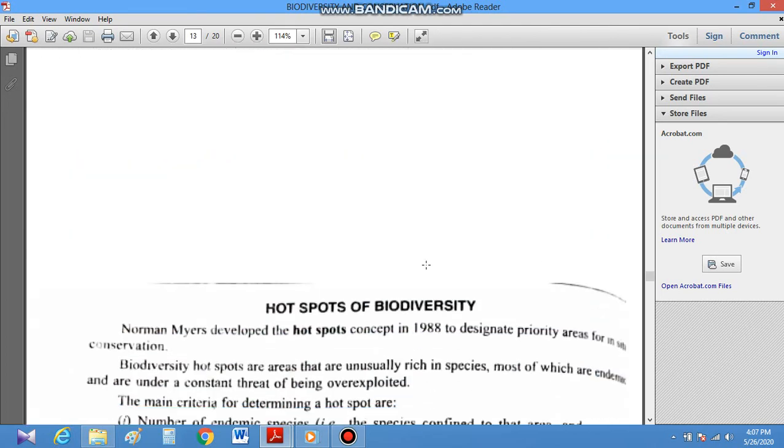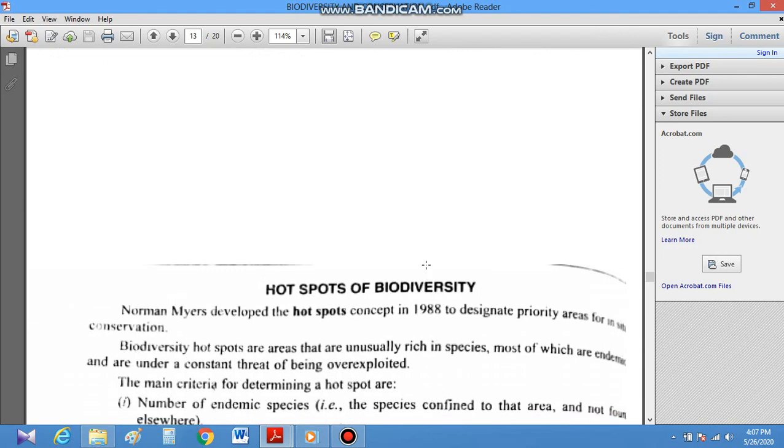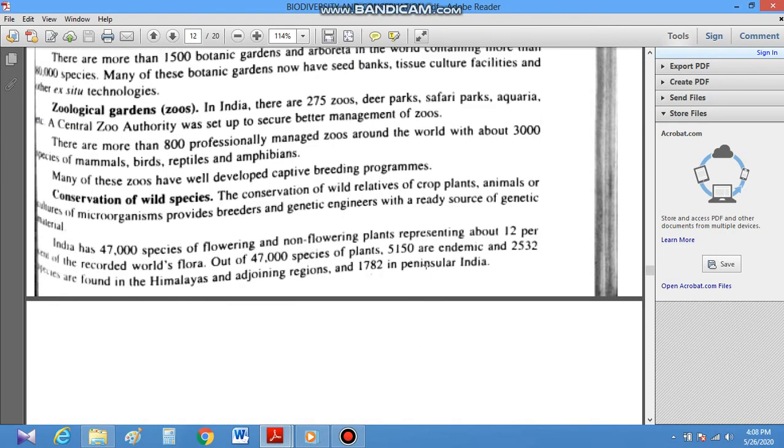So in this way we can conserve all these things in the natural habitat, which is in situ conservation, and under unnatural conditions, that is ex situ conservation. This is all about the conservation strategies. Thank you.